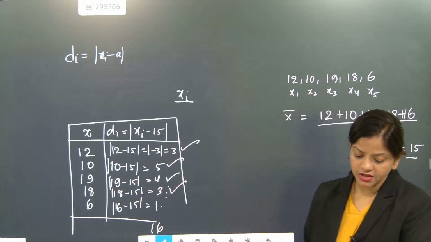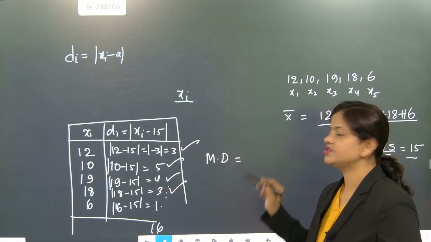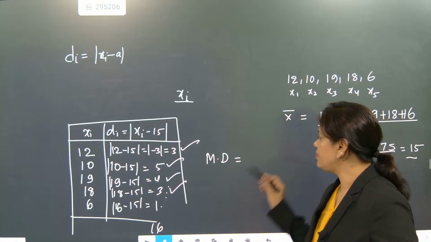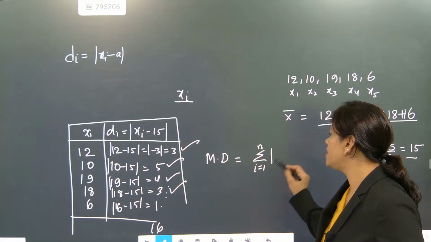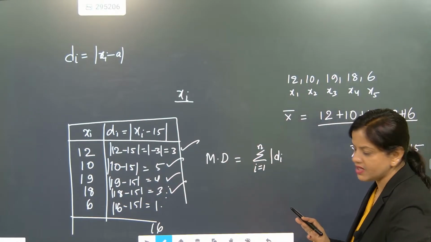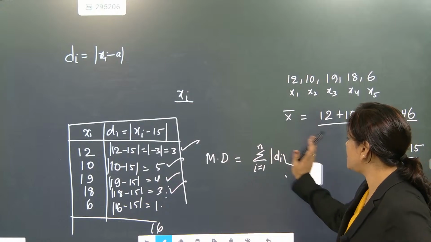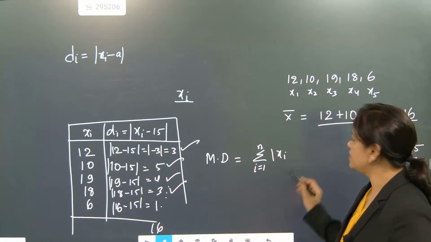Now how to write the formula? Mean deviation is equal to the summation of i equal to 1 to n of the deviations di. The deviation part we can write directly, or we can write xi minus x bar.